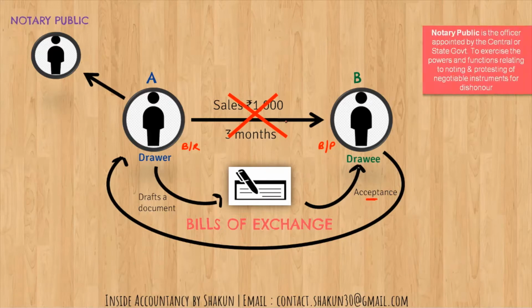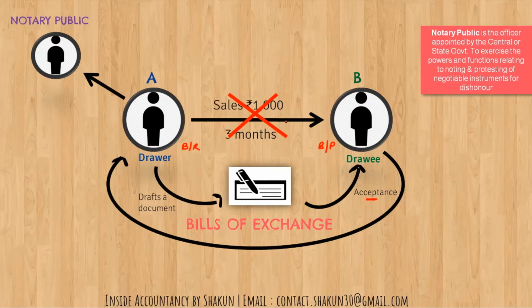Now, who is the notary public? Notary public is the officer who is appointed by the central or the state government to exercise the powers and functions relating to noting and protesting of negotiable instruments for dishonor. So, a bill of exchange is a negotiable instrument which can be passed on to others, like the drawer has the option of endorsing it or discounting it. When the negotiable instrument gets dishonored, the notary public has the power and the functions given by the central or state government to protest that document in front of the person who has given the acceptance.